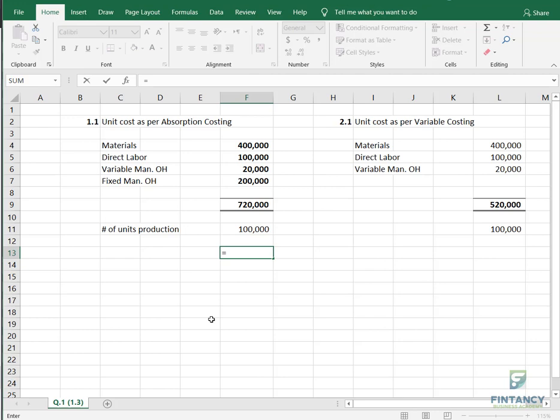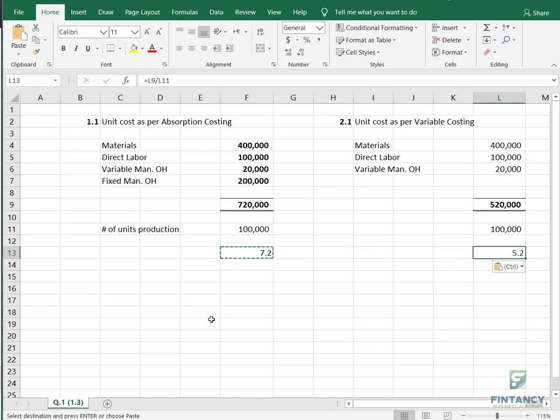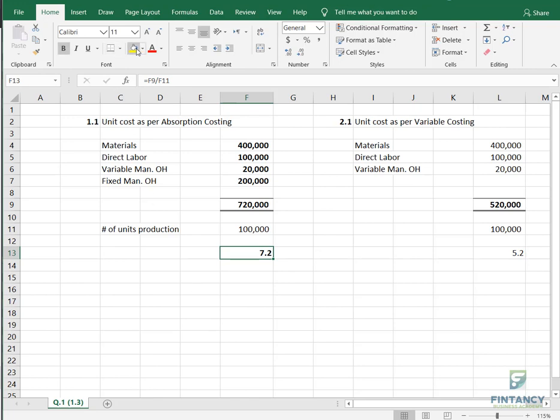So if we divide, will I divide 720 by 100 or 100 by 720? We need unit cost, right? So cost will be in the numerator and units will be in the denominator, like this. Very simple. The answer is 7.2 here. This is the answer for question number 1.1. And this is the answer for question number 2.1. Very clear. Please write yes in the chat box if everything is okay till now.